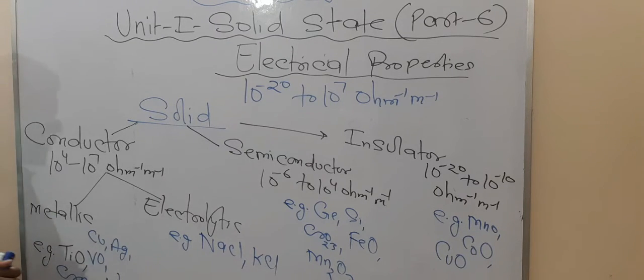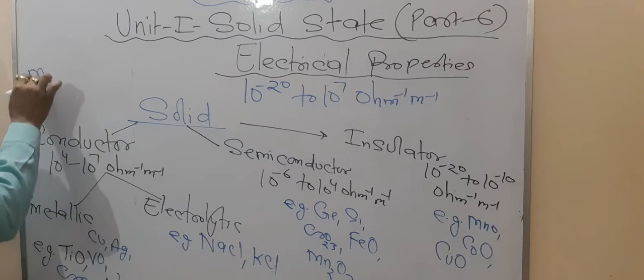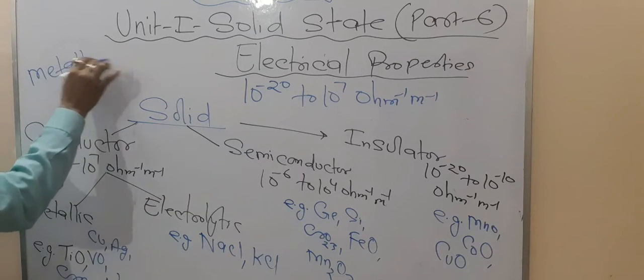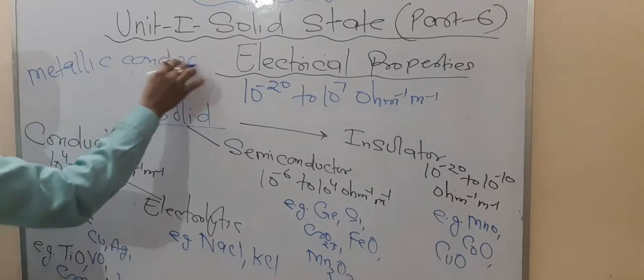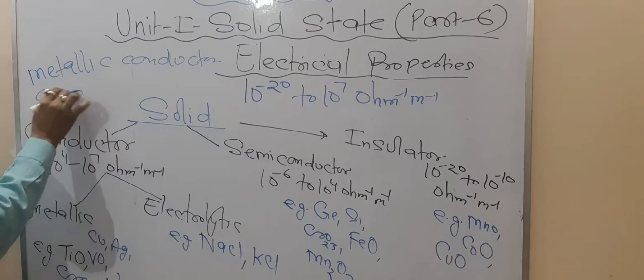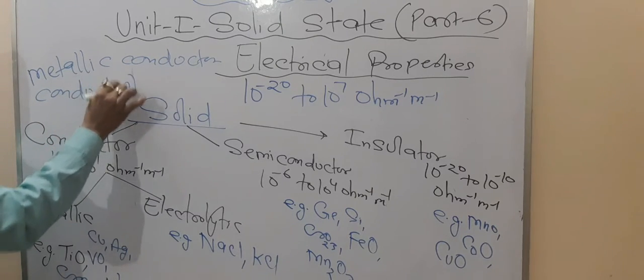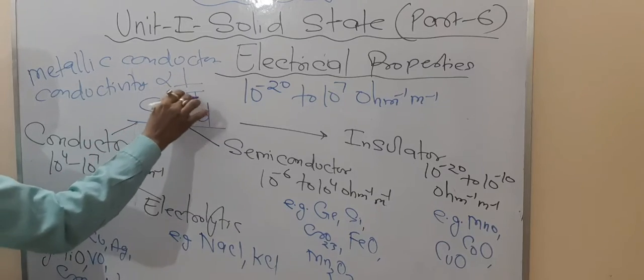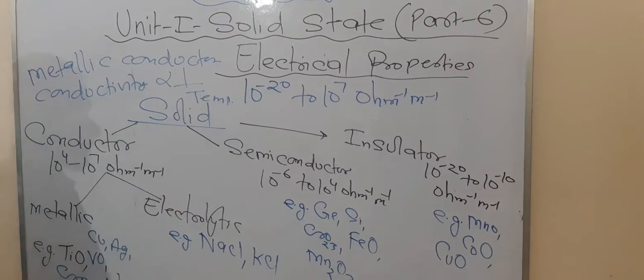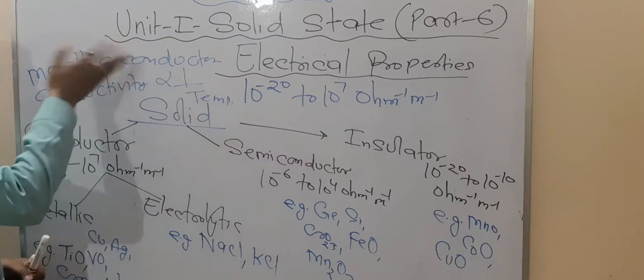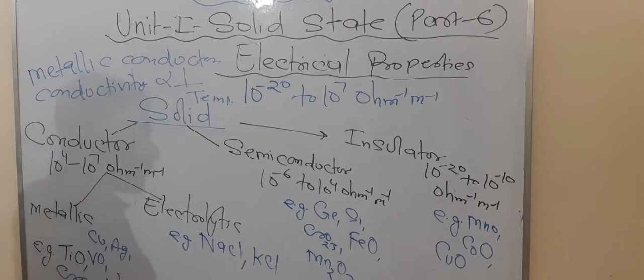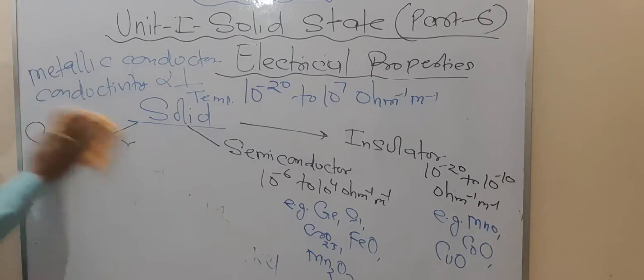One more important thing you have to notice about the conductor, that means the metallic conductor. In the case of a metallic conductor, conductivity is inversely proportional to temperature. Are you getting this point or not? In this case, what happens basically? Increase in temperature, decrease in conductivity. So one question arises, why does this happen? In a metallic conductor, on increasing the temperature, the conductivity should decrease.